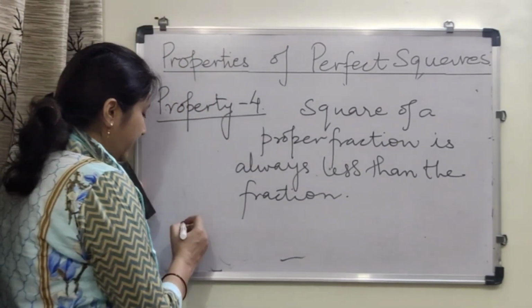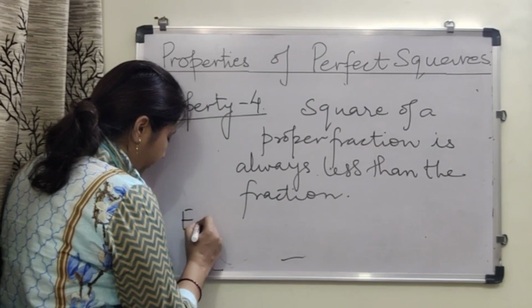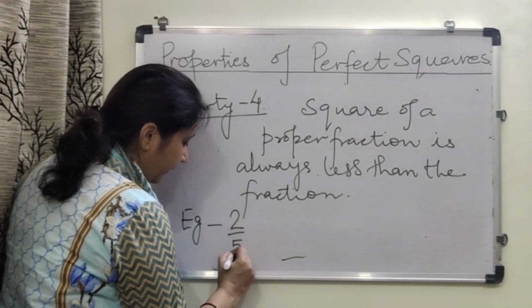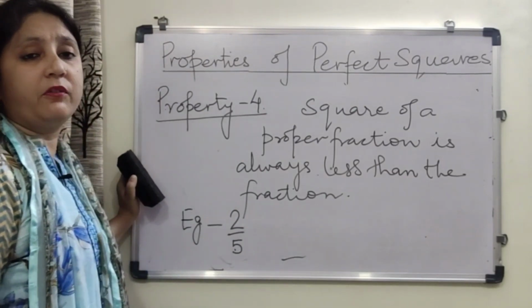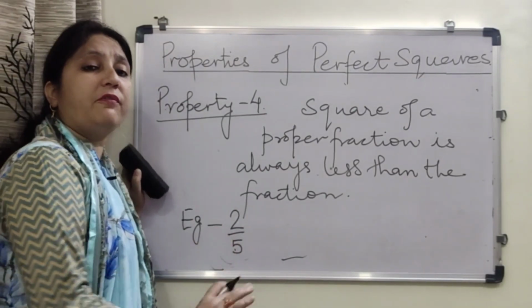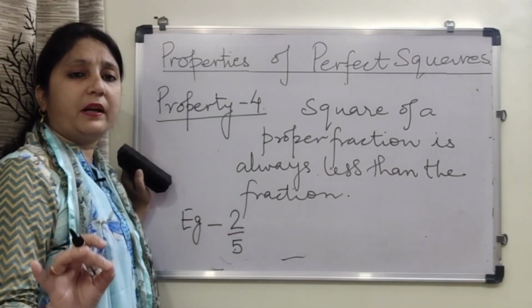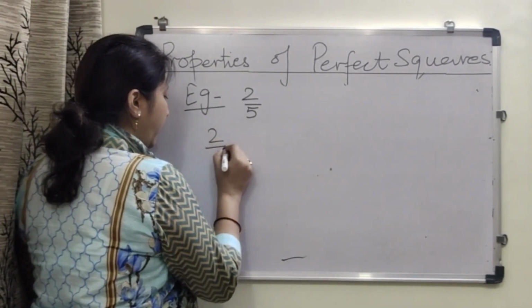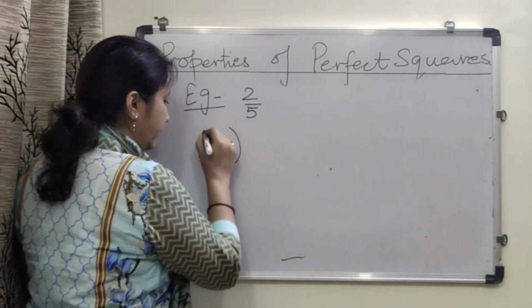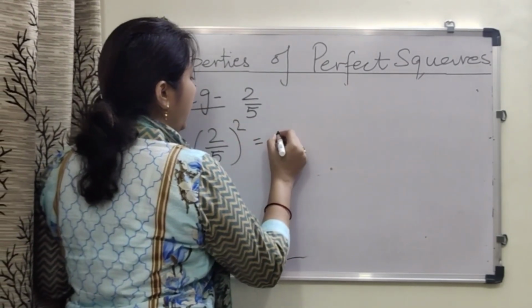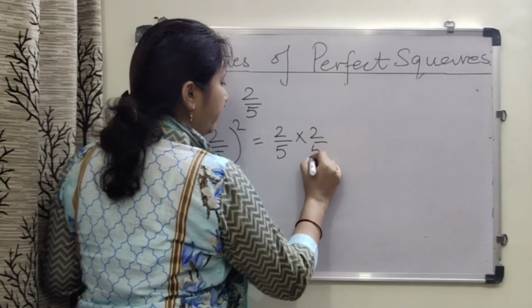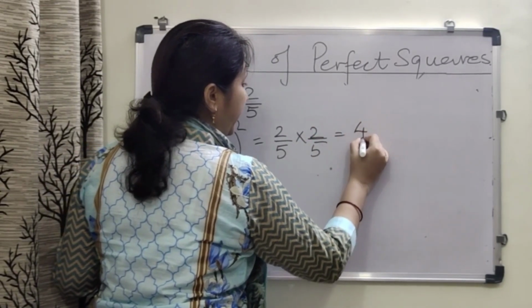So, let us consider an example of a fraction, say 2 by 5. 2 by 5 is a proper fraction. Now, we take the square of 2 upon 5, that is 2 by 5 into 2 by 5, that is 4 by 25.